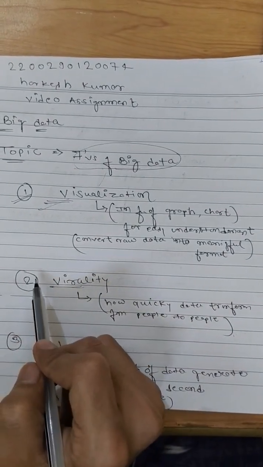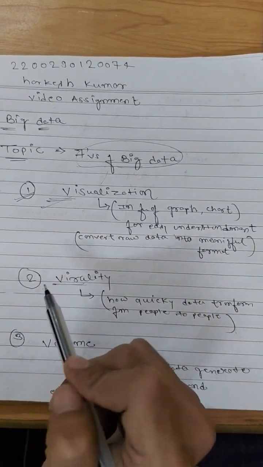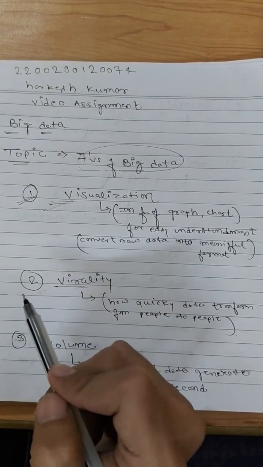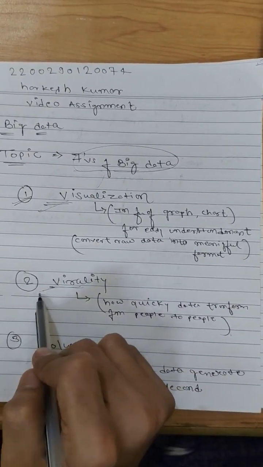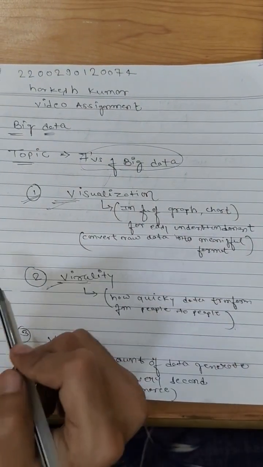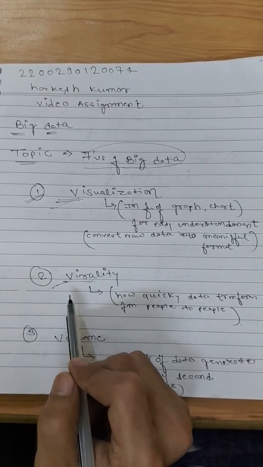Virality is a measure of how quickly data can transfer from people to people. We know that data is considered meaningful when it can be transferred between people. So virality is a property that deals with the transfer of data from one person to another. This is the second property of the 7 V's.